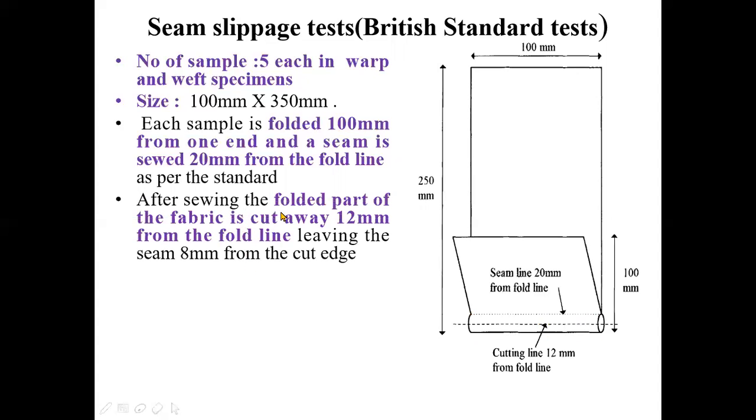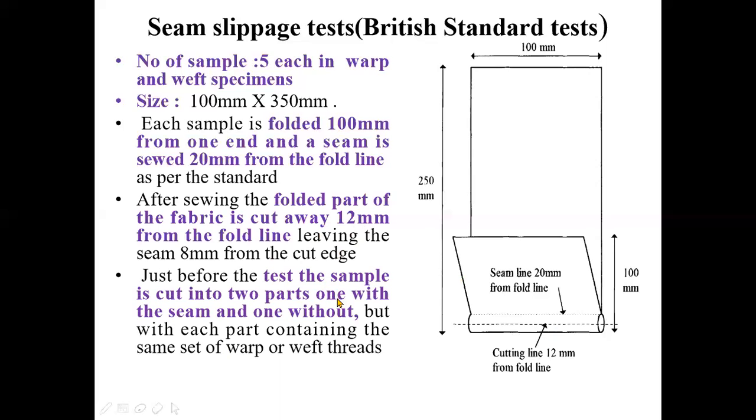Now after sewing, the folded part of the fabric is cut 12 millimeter from the fold line. Again I am repeating, this is the fold line and this is the seam line. The distance between the fold line and the seam line is 20 millimeter. Thereafter, 12 millimeter from the fold line you have to cut the sample, leaving the seam 8 millimeter from the cut edge. That means this is the 12 millimeter.